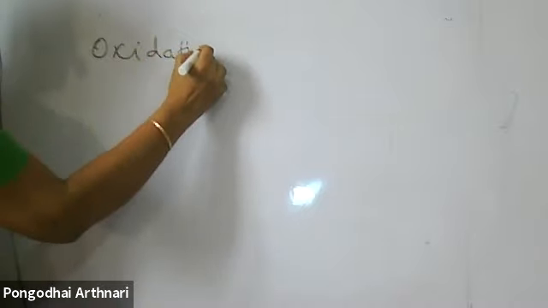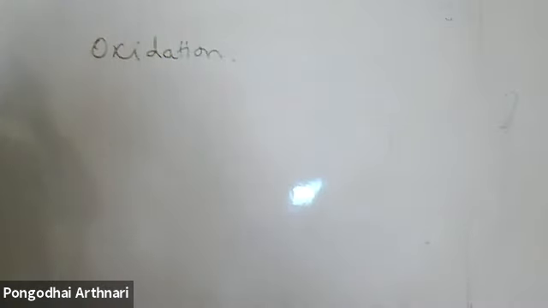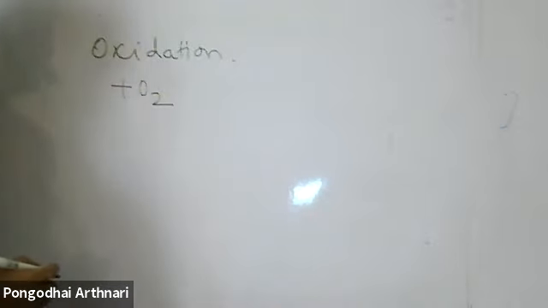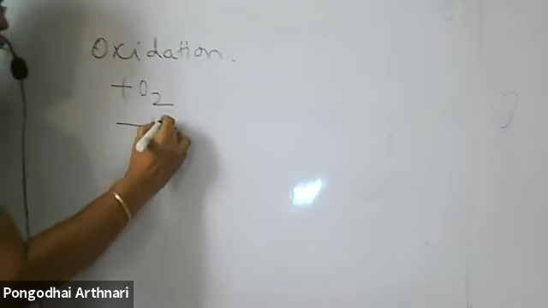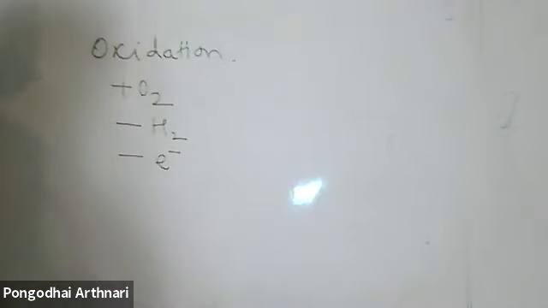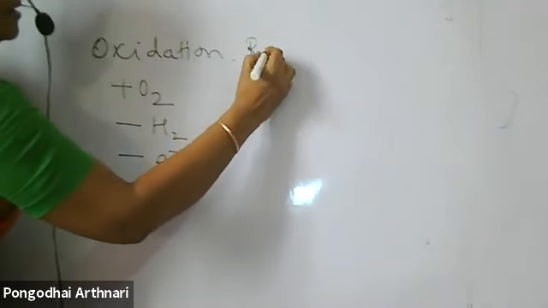What is oxidation? I can define oxidation reaction in terms of addition of oxygen or loss of hydrogen or loss of electrons. This is an oxidation reaction.